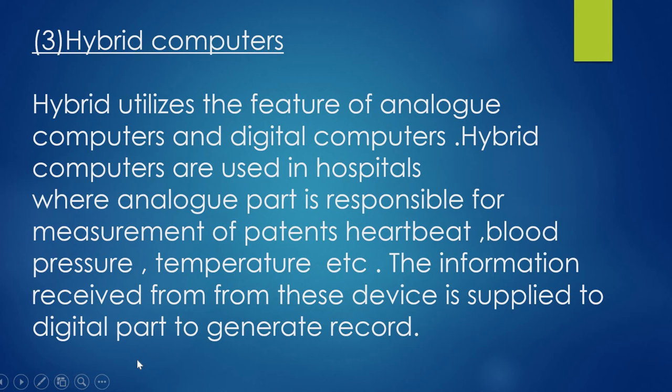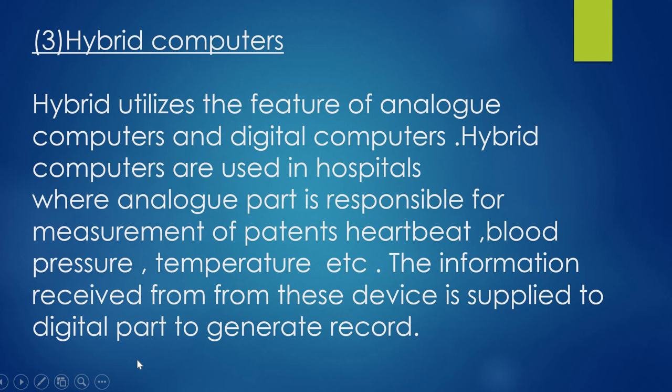Then third one, hybrid computers. In an analog computer, continuous quantities or analog signals are used. In a digital computer, discrete data or digital data is used. Hybrid means combination. Then what is a hybrid computer? A hybrid computer is the combination of an analog computer and a digital computer.